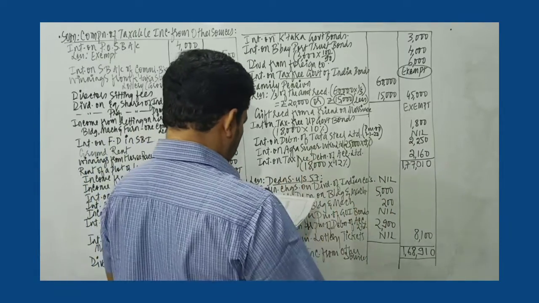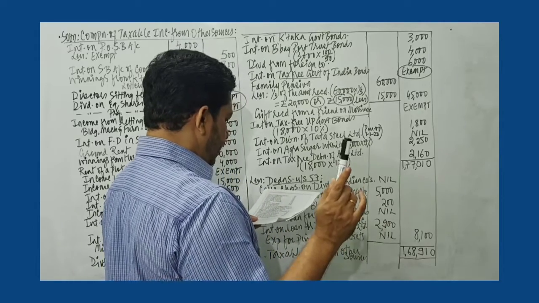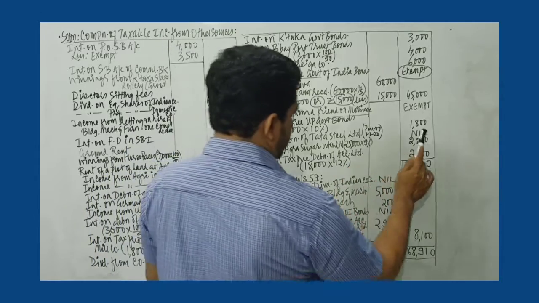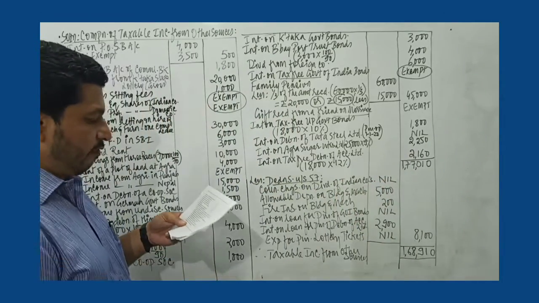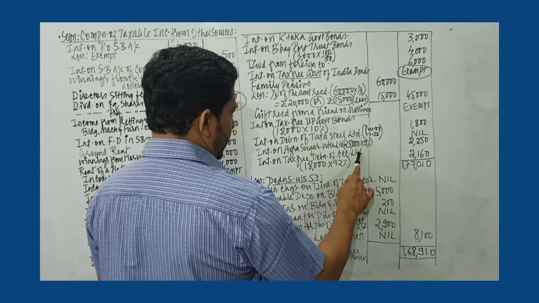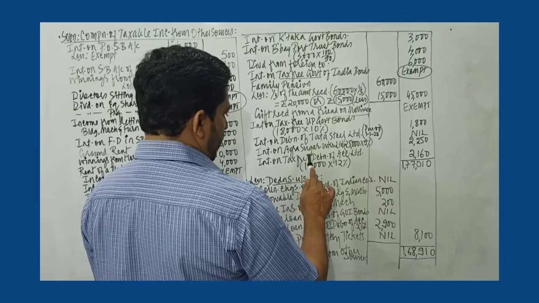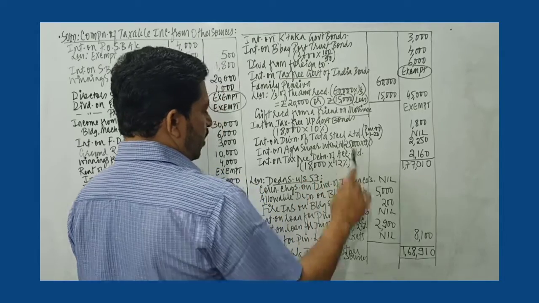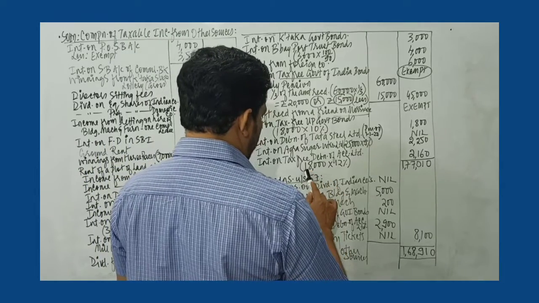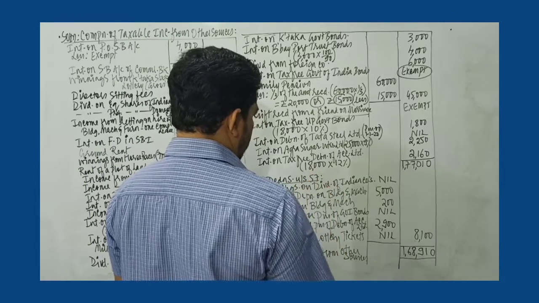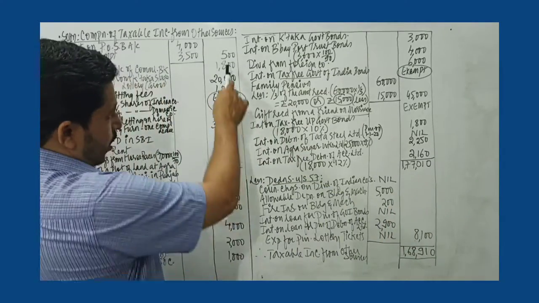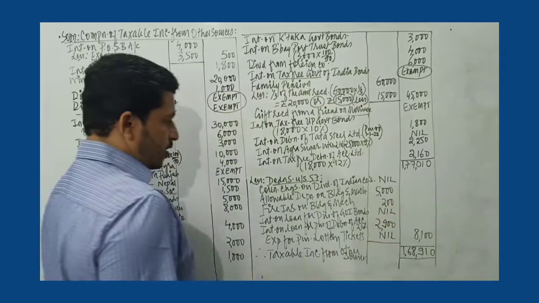Then interest on Agra Sugar Works Limited is given, and the investment amount is 25,000. Rate of interest is 9%. So interest amount for the year will be 2,250. Then we have given interest on tax-free debentures of ACC Limited. It is tax-free. So 18,000 is the investment amount. Rate of interest given is 12%. So it will be 12 8s are 96, 6, 9. 12 1s are 12 plus 9 is 21. So 2160 is the interest amount. So when you total all these income, you get 1,77,010.